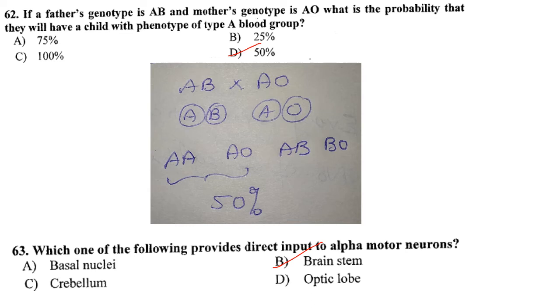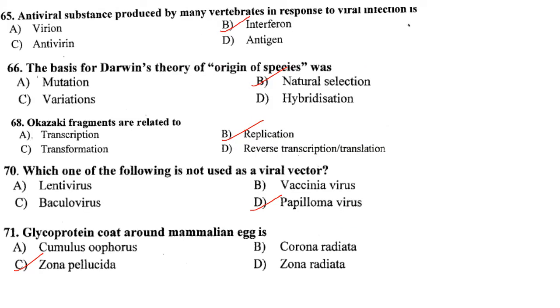So it is the brain stem that provides direct input to alpha motor neuron. The next one. Antiviral substance produced by many vertebrates in response to viral infection is? It is the interferon. Answer is option B. The basis for Darwin theory of origin of species was? It was natural selection. Option B.